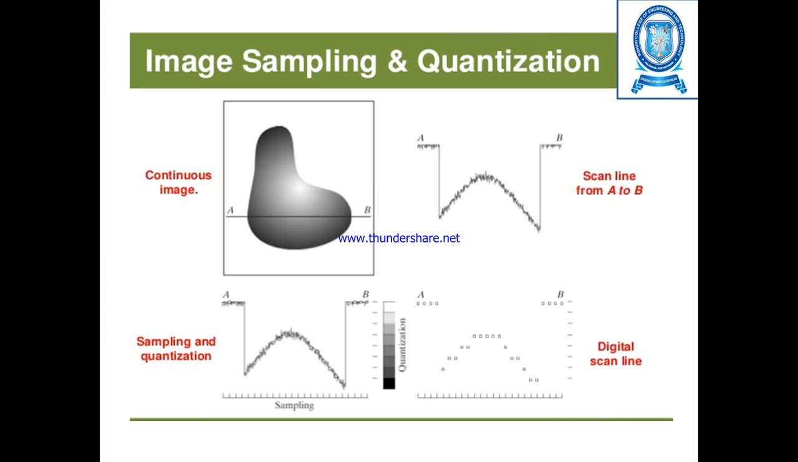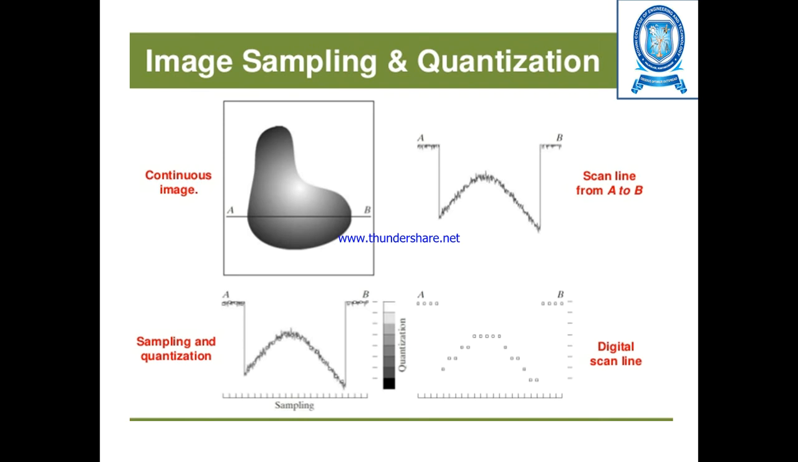For example, we have taken a continuous image, that is an analog image. Now we are scanning from line A to B, as mentioned in the diagram of the analog image, and we are mapping it in the form of a scanned line. How it is scanned depends upon the gray levels, that is the binary values, zeros and ones, present within that particular line.